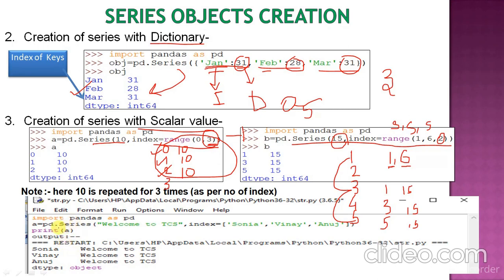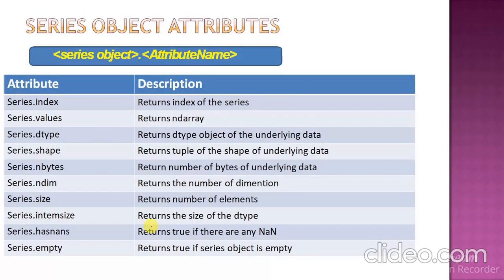Here again it is a scalar value. Here we have the scalar value as a string and the index are Sonia, Vinay, Anuj. Now check out the output. Index Sonia, Vinay, Anuj and welcome to teachers will be repeated 3 times.